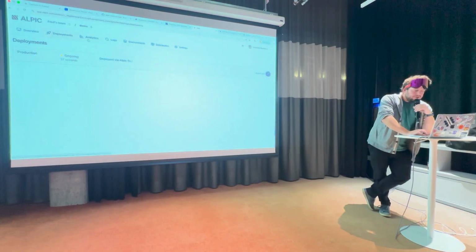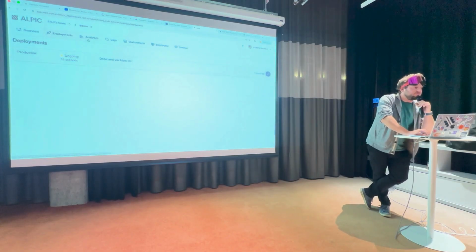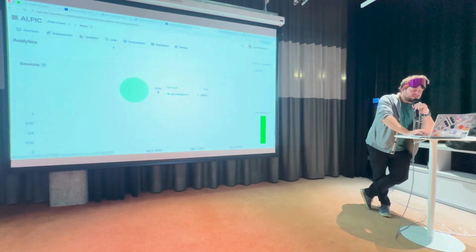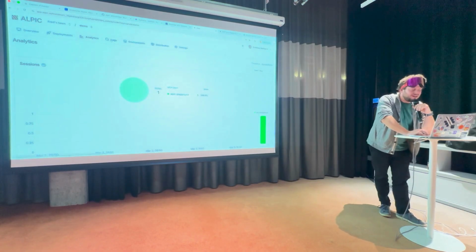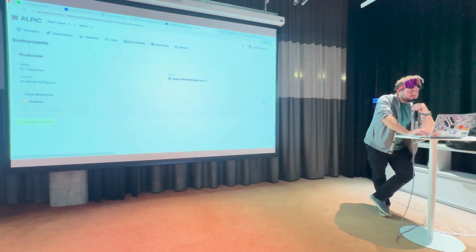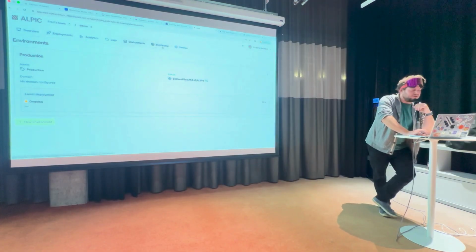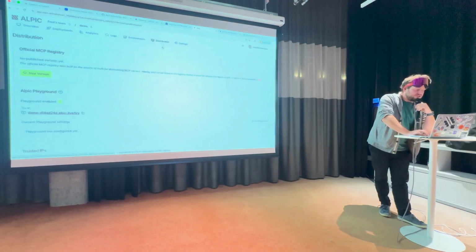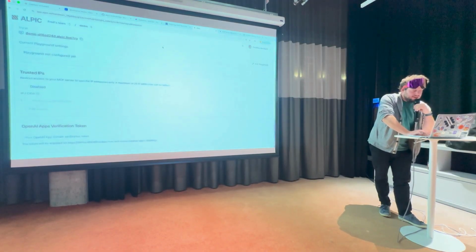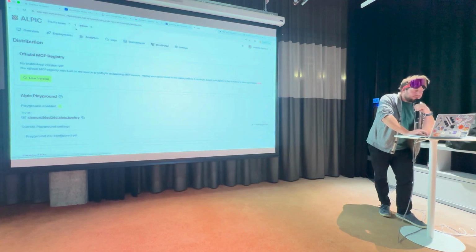I have the list of deployments. Every time I push on my GitHub repository, a new deployment is triggered. I have analytics to see who is interacting with my MCP server. I have the playground that just made a request. That's why I have one request. Logs of my server. I can deploy multiple environments if I want: production, staging, development environment. And I can distribute it to OpenAI and Claude, and we help you throughout that.